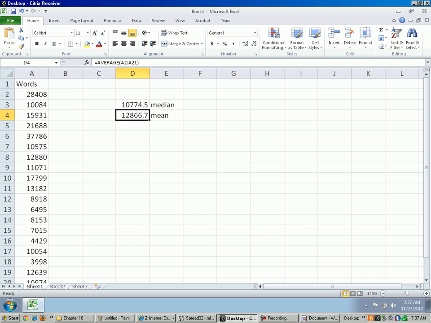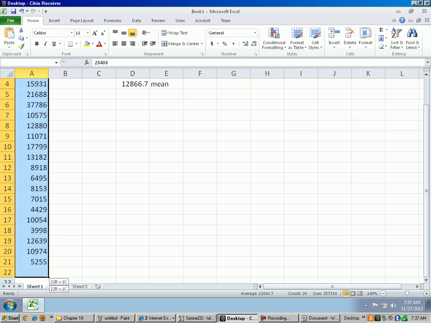Now, is it a moderate skew? Is it a strong skew? If it's a moderate skew, it's okay. We can use the t-distribution. If it's a really strong skew, or if there's outliers, then we shouldn't use the t-distribution here because our sample size is relatively small. So let's make a histogram.